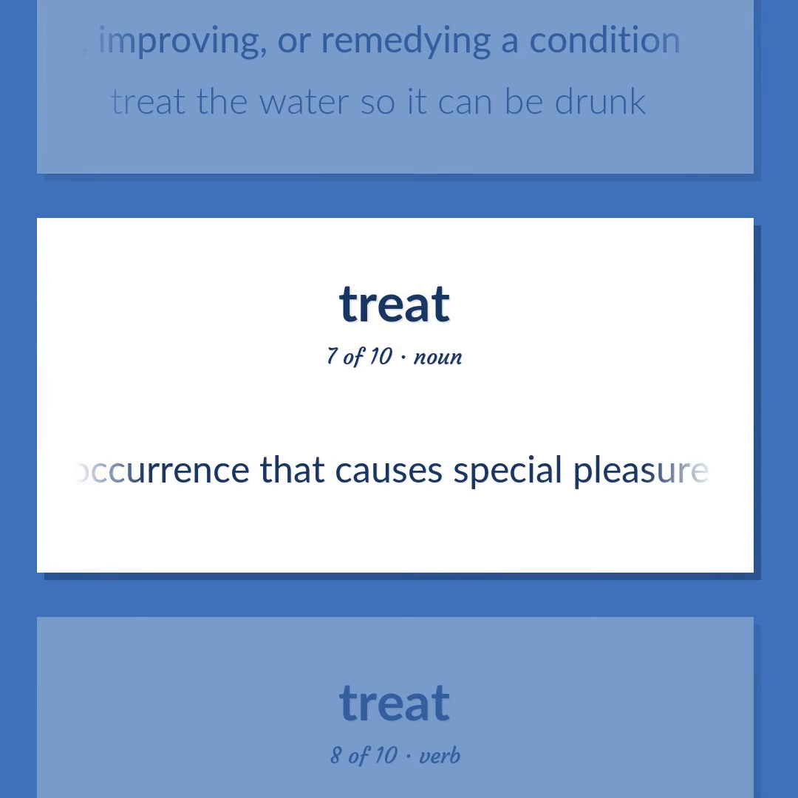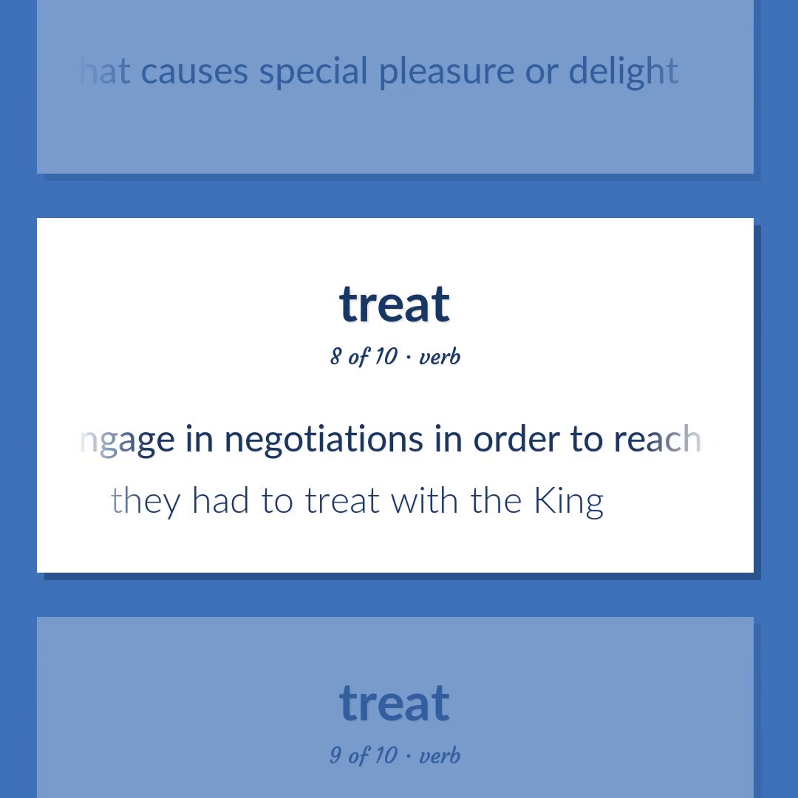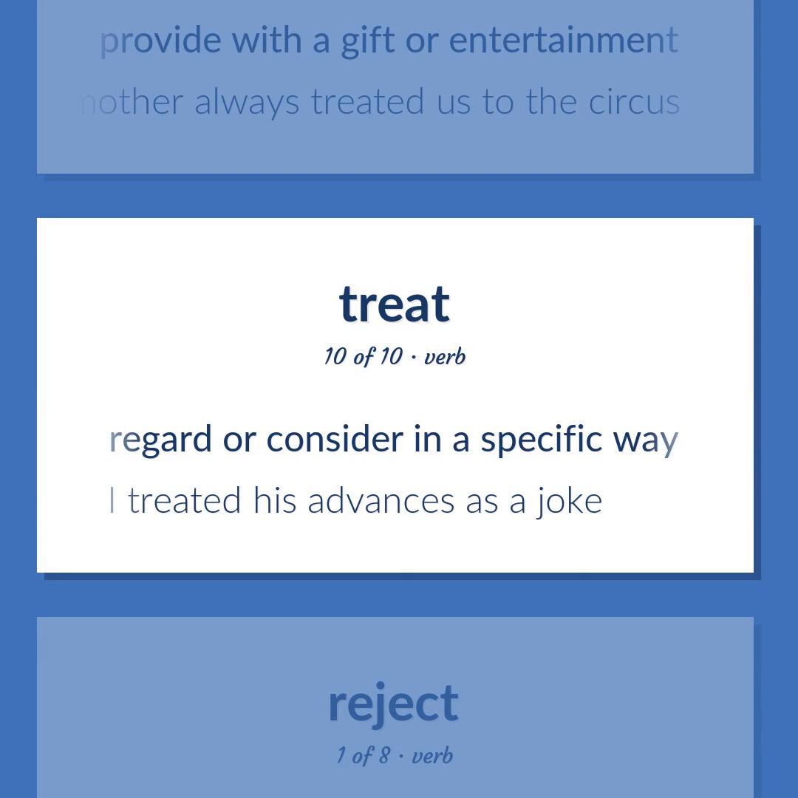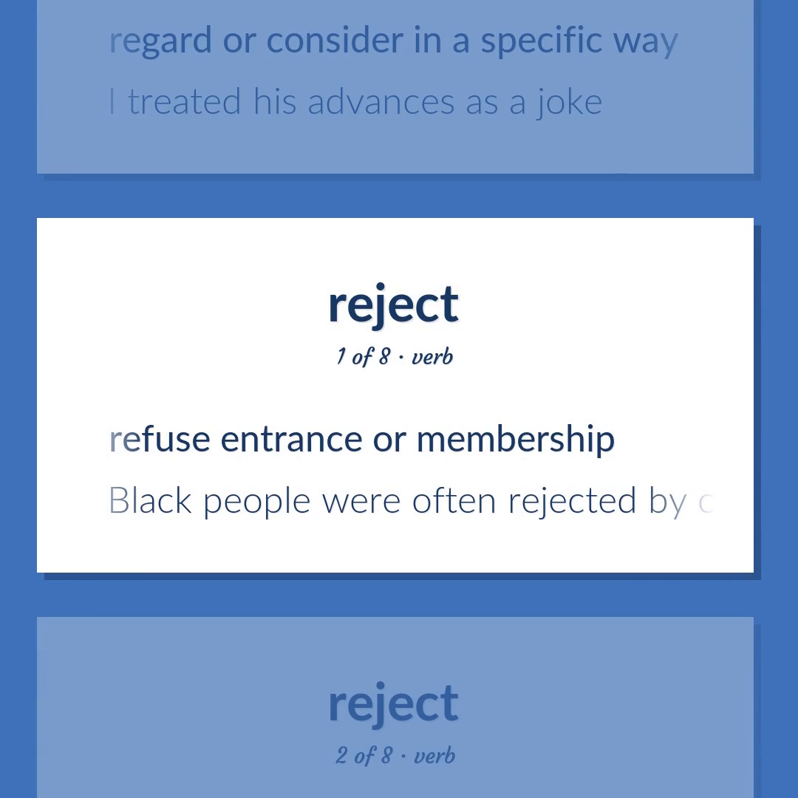An occurrence that causes special pleasure or delight. Engage in negotiations in order to reach an agreement. They had to treat with the king. Provide with a gift or entertainment. Grandmother always treated us to the circus. Regard or consider in a specific way. I treated his advances as a joke. Refuse entrance or membership. Black people were often rejected by country clubs.